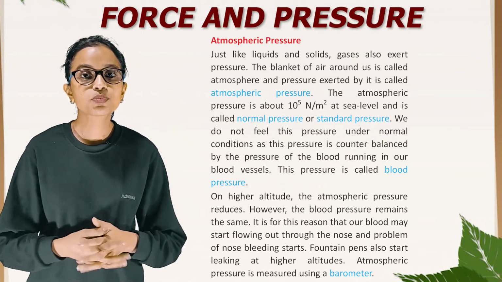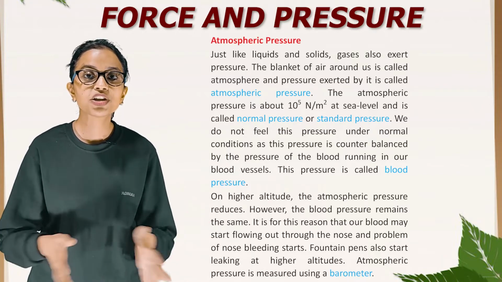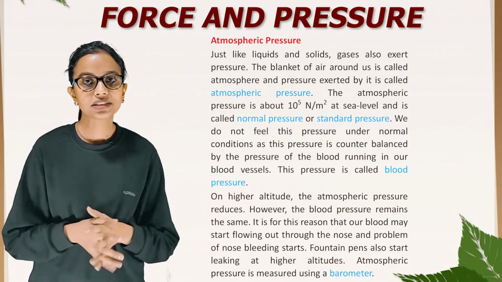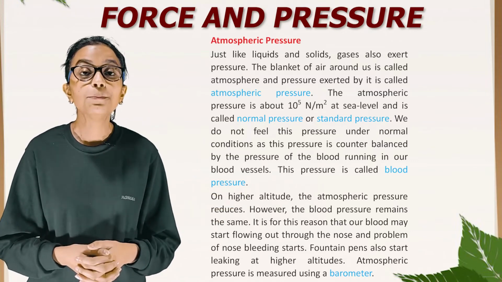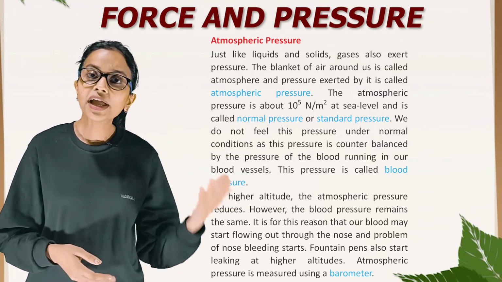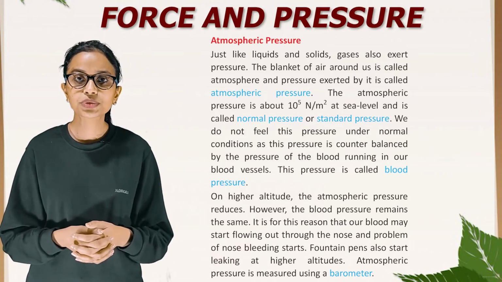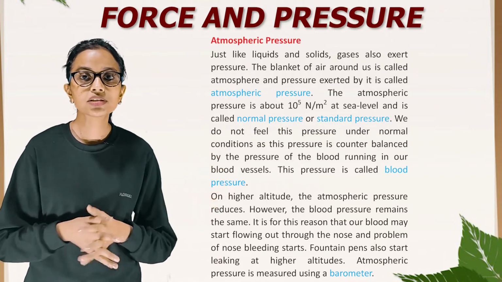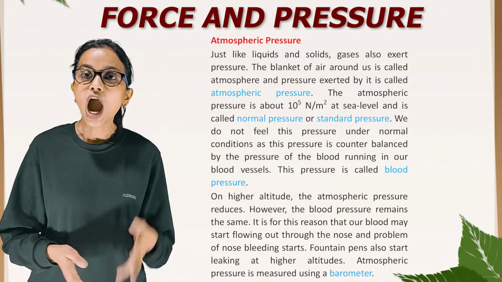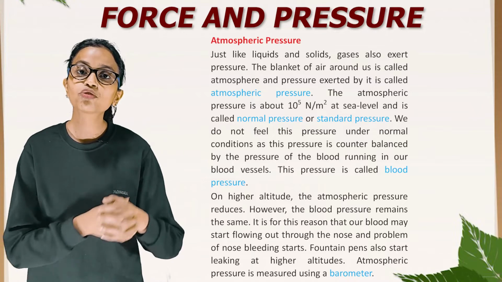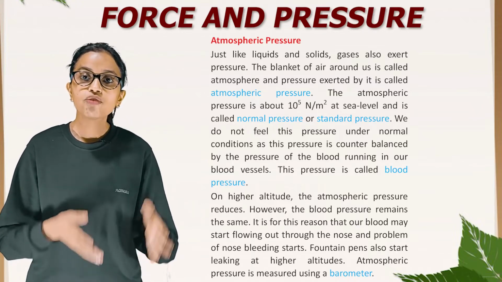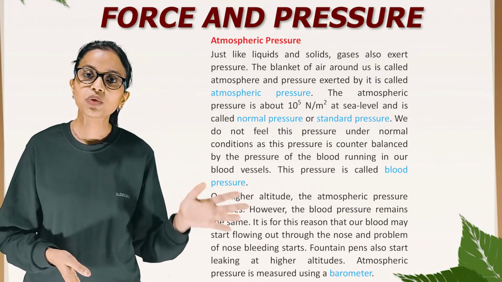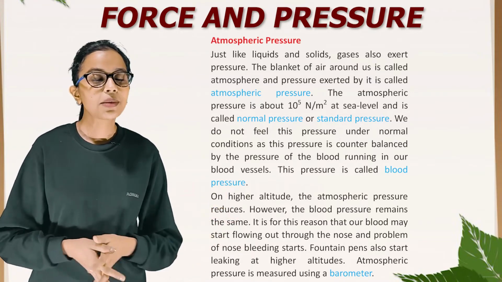We do not feel this pressure under normal conditions, as it is counterbalanced by the pressure of the blood running in our blood vessels. This pressure is called blood pressure. At higher altitude, the atmospheric pressure reduces. However, the blood pressure remains the same. It is for this reason that our blood may start flowing out through the nose and the problem of nose bleeding starts. Fountain pens also start leaking at higher altitudes. Atmospheric pressure is measured using a barometer.